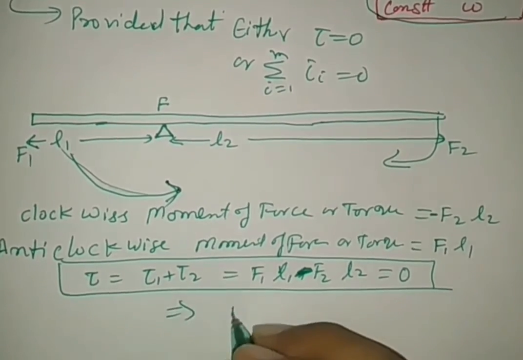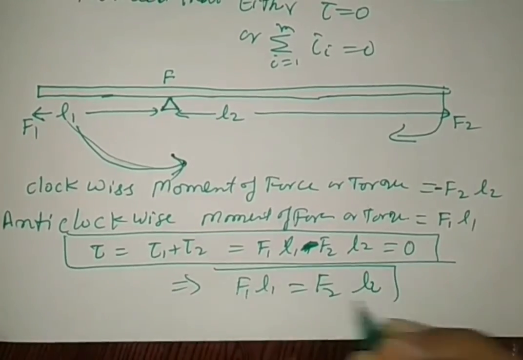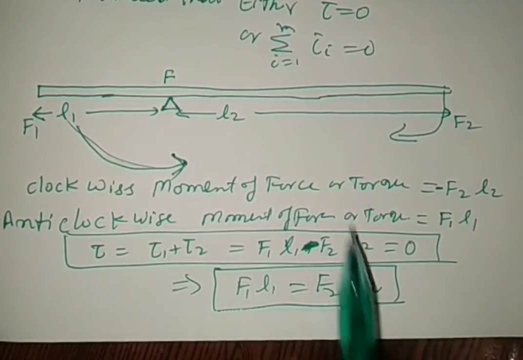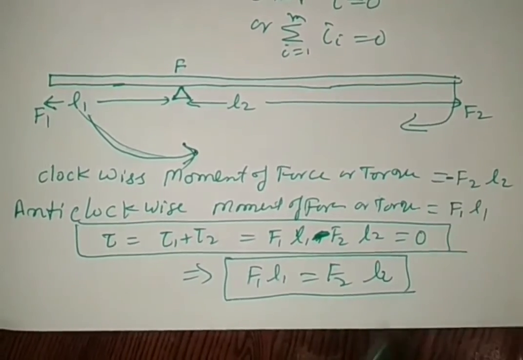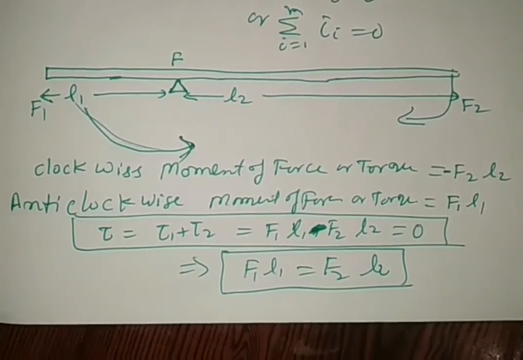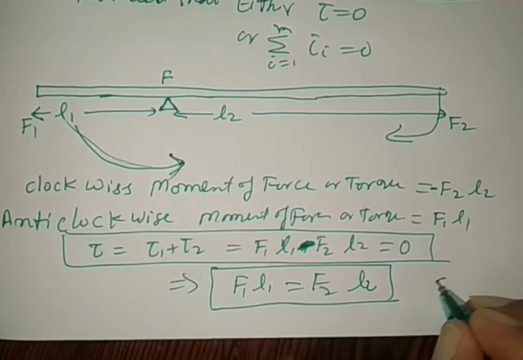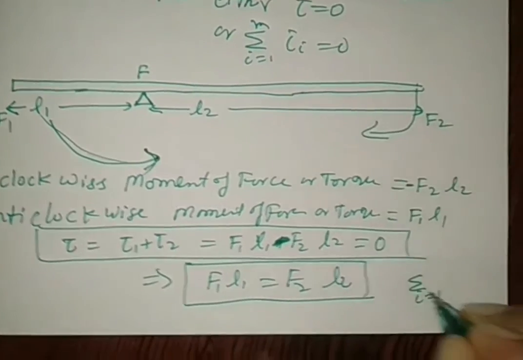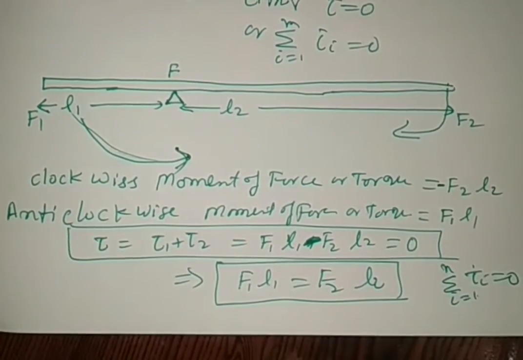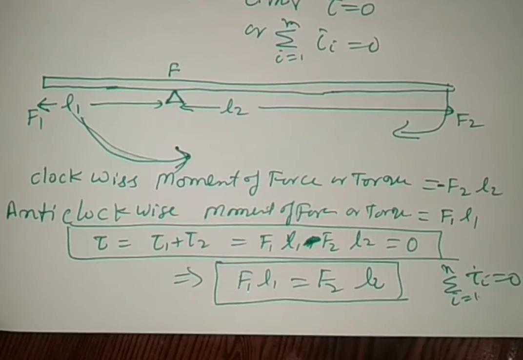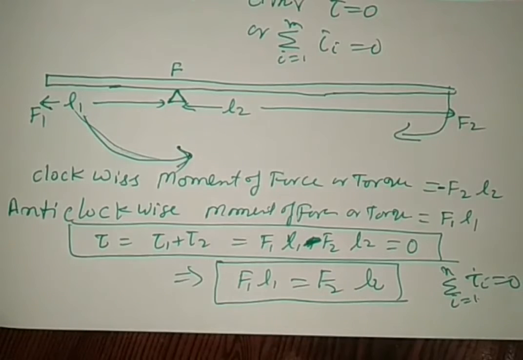This implies that F1 L1 is equal to F2 L2. If F1 L1 and F2 L2 are equal, the body is said to be in rotational equilibrium. So in this condition the summation of torques, from i equals 1 to n, tau i is equal to 0. Clear? All torque acting is 0.